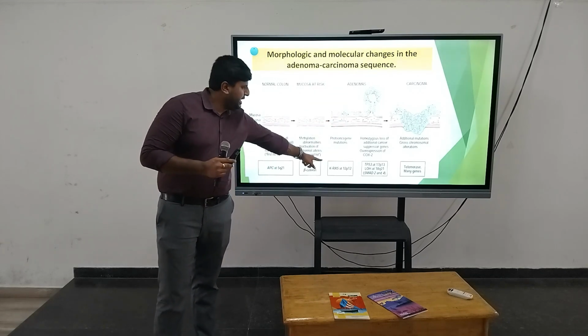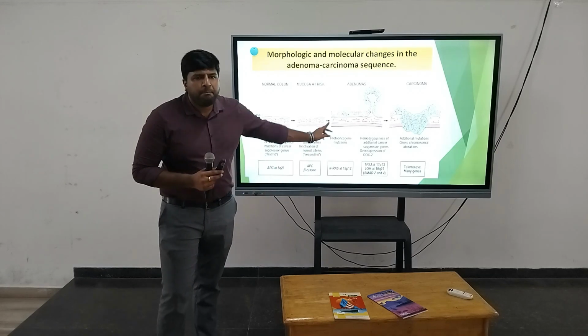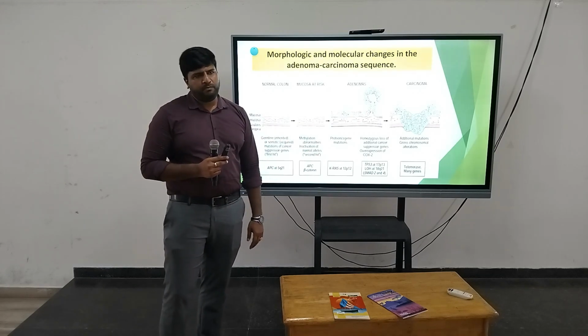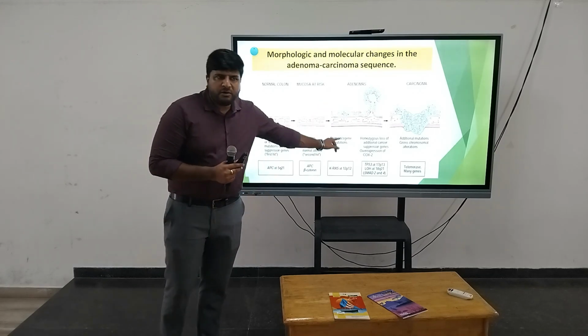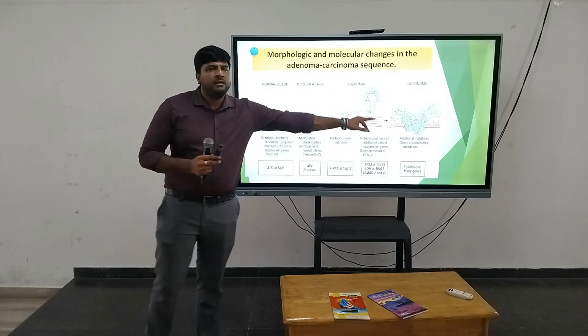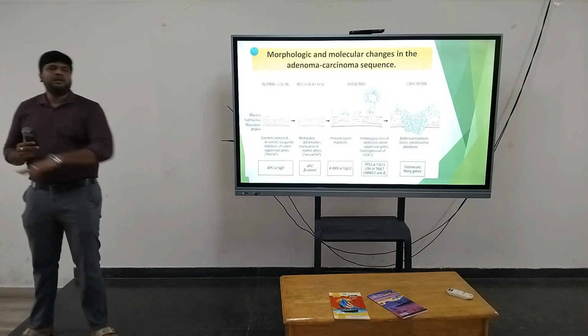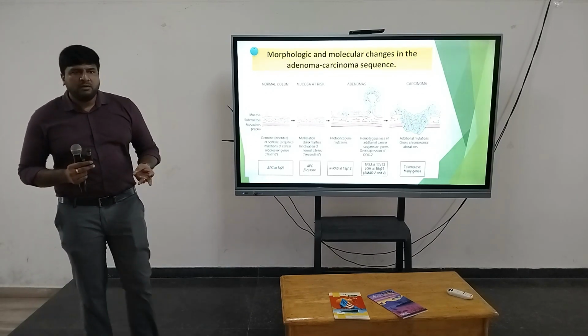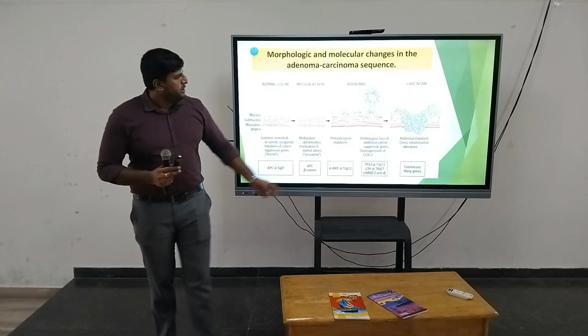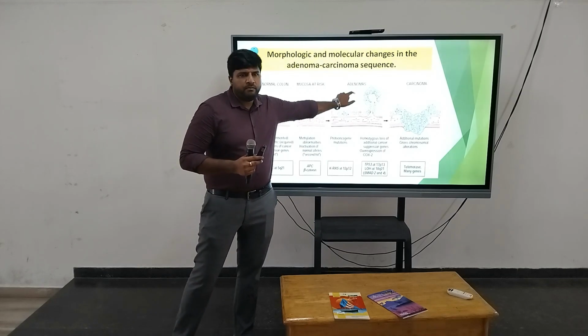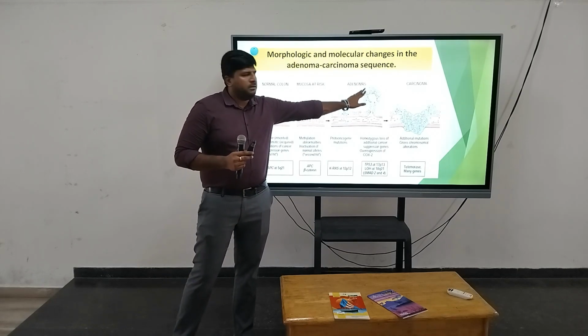Once an adenoma has developed, additional mutations will happen: KRAS gene mutation and P53 gene mutation. That is the third mutation. Finally, the adenoma is going to develop into adenocarcinoma. Adenoma is just epithelial proliferation.